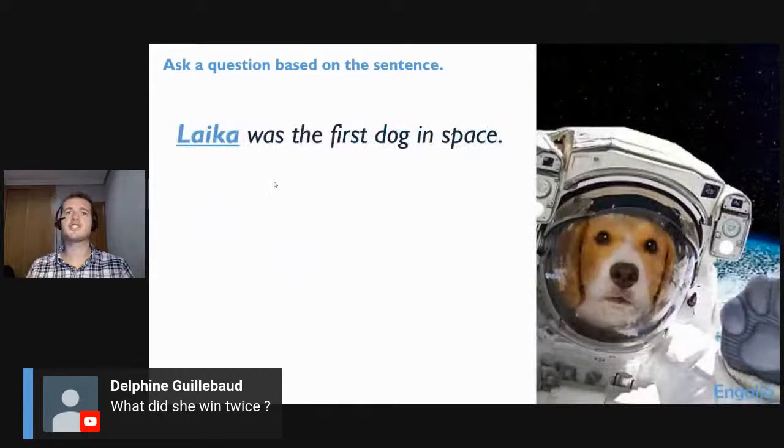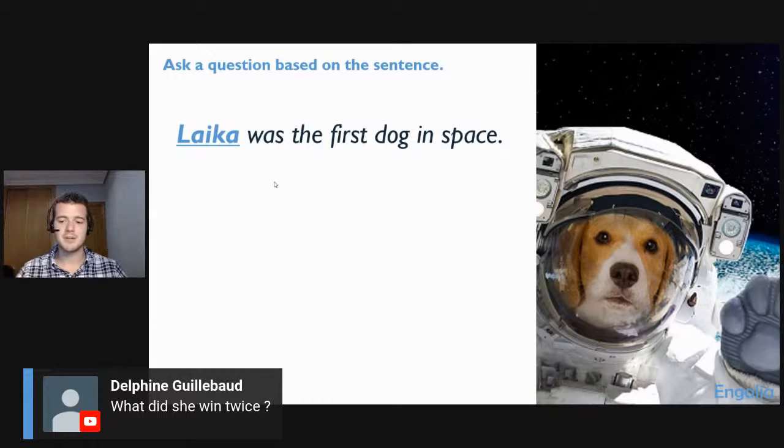Excellent. Now, the last one here, I was saving the best for last. This is Laika. Laika was the first dog in space. How do we ask that question? How do we ask that information? Laika was the first dog in space. How can we ask it? Again, it's the subject. So how do we form it? How do we form the question if it's the subject?